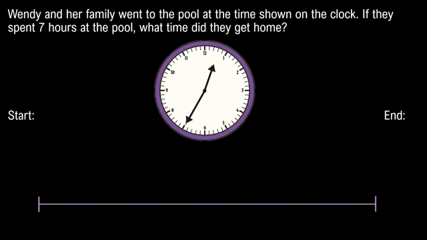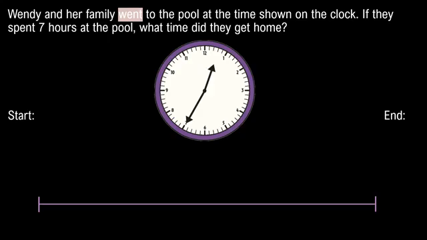Let's try another one. Wendy and her family went to the pool at the time shown on the clock. If they spent 7 hours at the pool, what time did they get home? I want you to pause the video and write in your notebook. Use your number line and your mountains to figure out what time Wendy and her family got home from the pool.